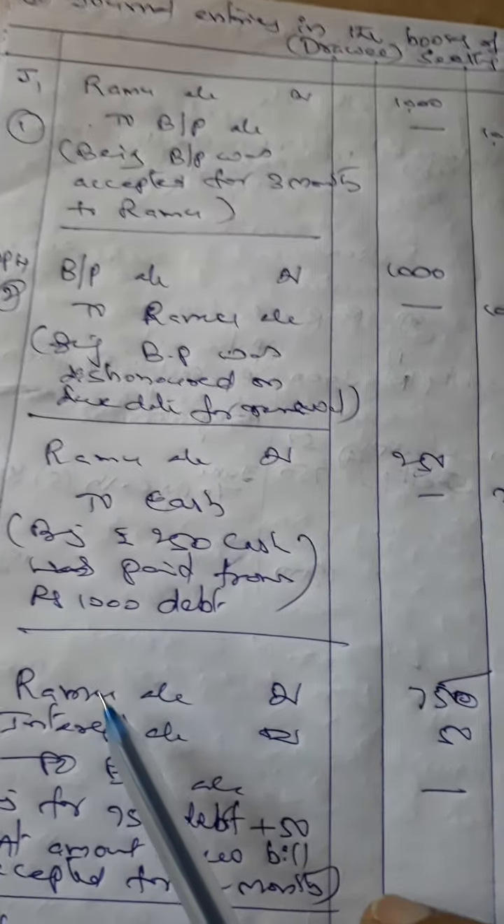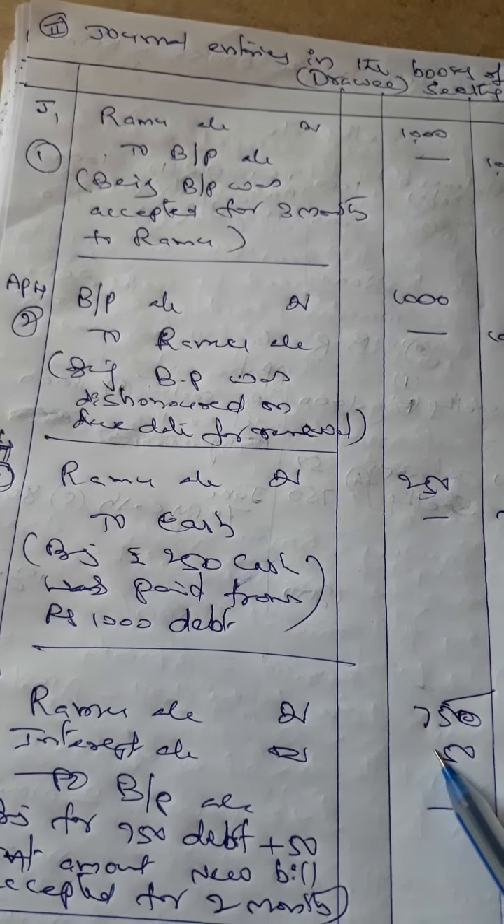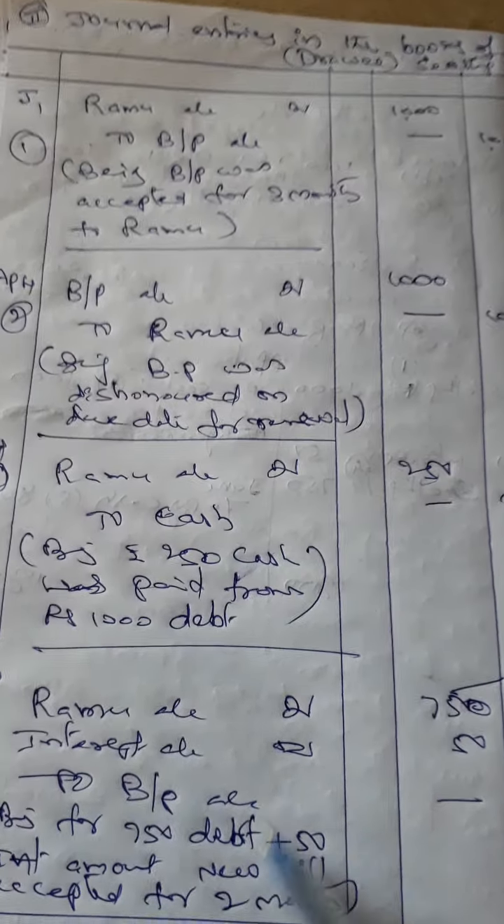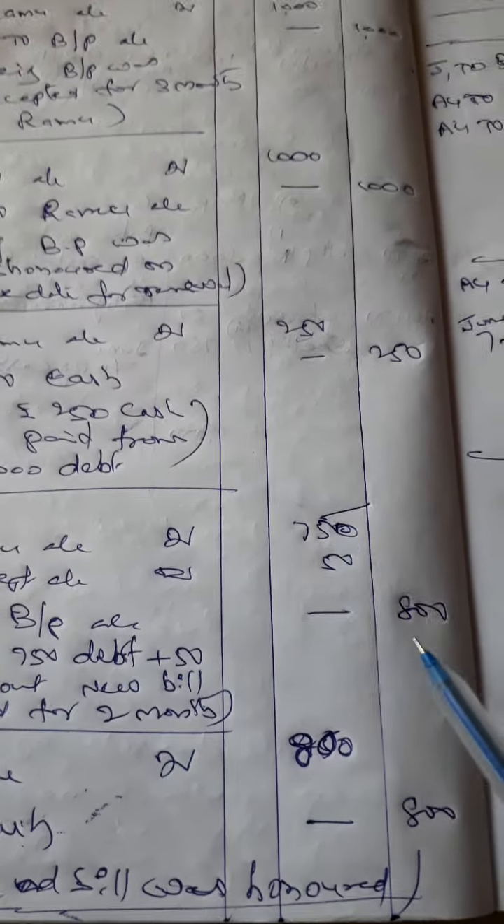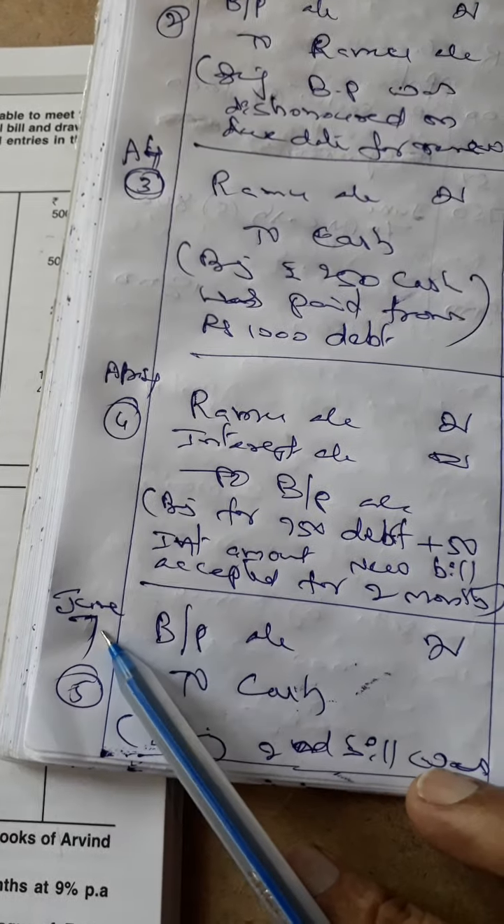In lieu of 750, we are accepting a new bill of 800, which means 50 rupees is interest. Debit the Ramo account 750. Interest is a loss to Sita. Debit the interest account 50. Credit the bills payable account 800. A new bill was accepted. Now this 800 bill is again honored on the due date. Honor means now we are paying cash. Debit the bills payable account, credit the cash account 800 on June 7th.